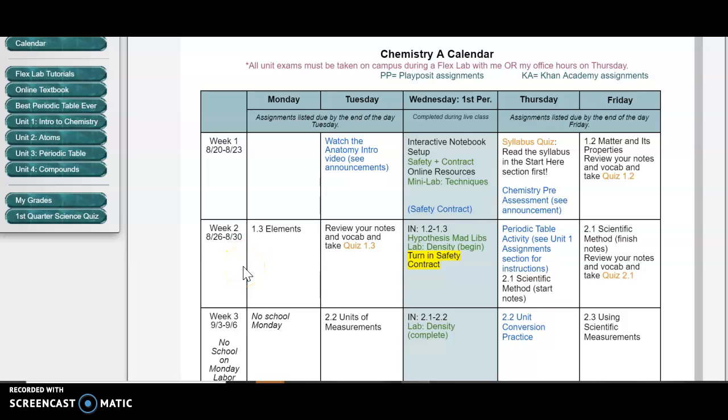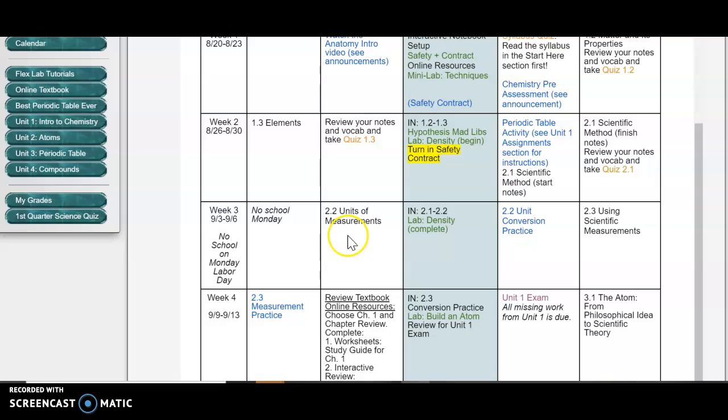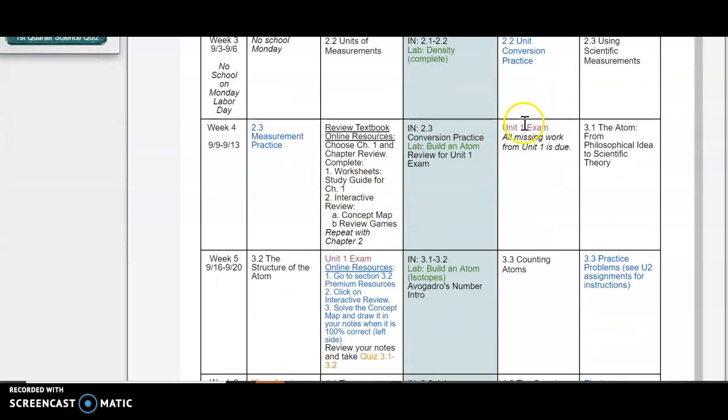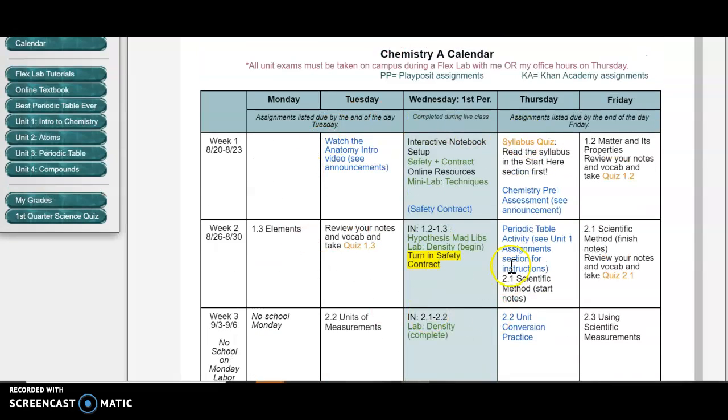All right. So now you know where to find your schedule, but how do we know what to actually do? So let's use this first week as an example. We have section 1.3 in the elements. We need to review some vocab and take a quiz, and then we've got a periodic table assignment later and then another quiz. So until you see the end of a unit, so this is the Unit 1 exam, that means everything before it is in Unit 1. So we can assume, let's start in Unit 1.